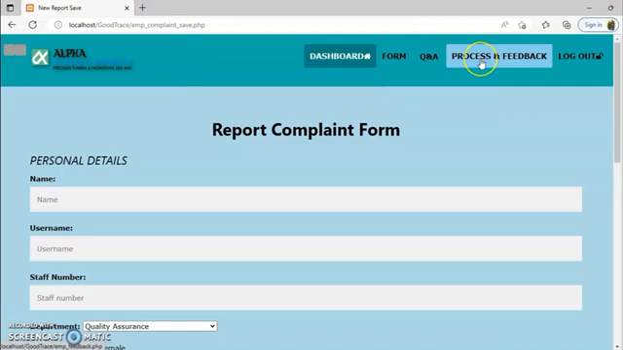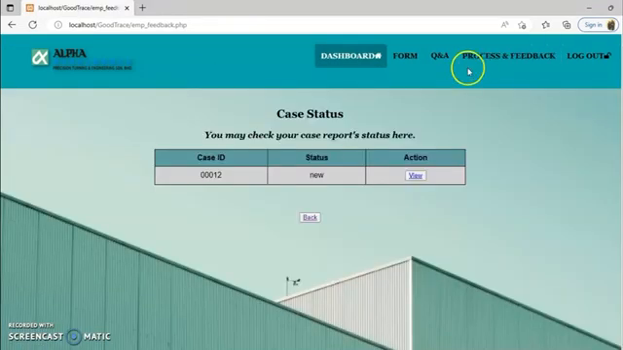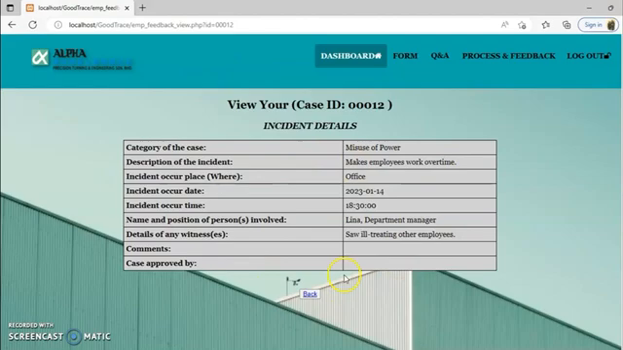Next, they can go to the process and feedback to check their case status. Under the action, there will be view. Here they can view their case.